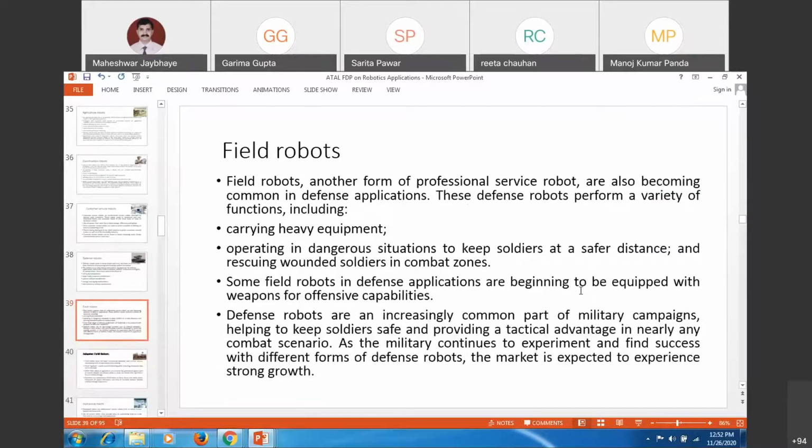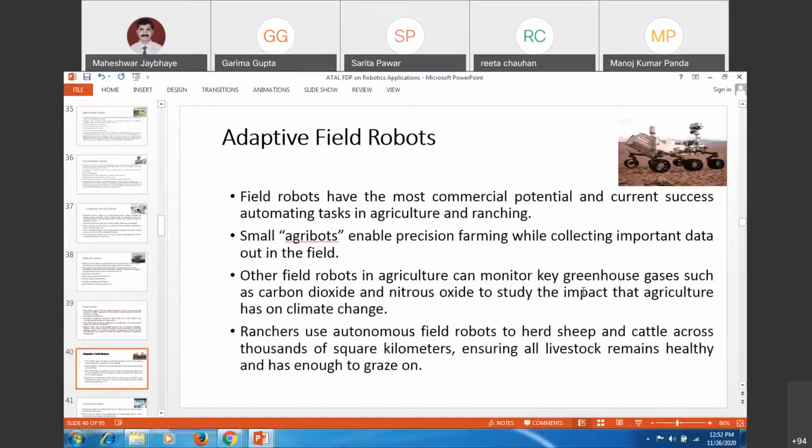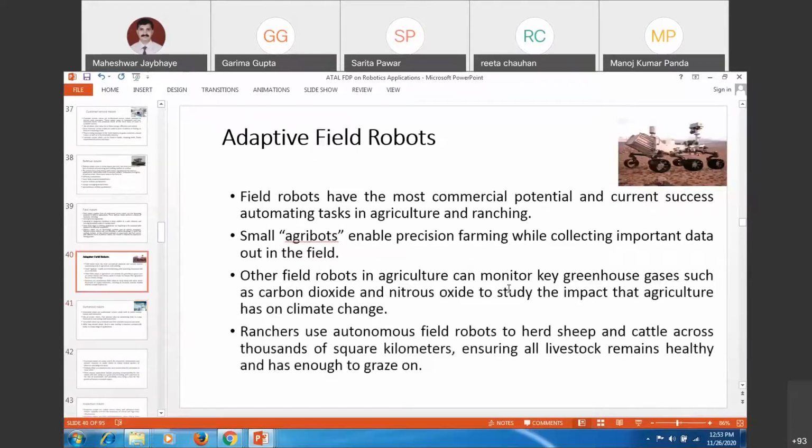Field robots also get information from the fields, the soil, agriculture. Likewise, you can monitor carbon dioxide and nitrogen oxide from the fields from longer distances. Like that, you can have adaptive field robots.